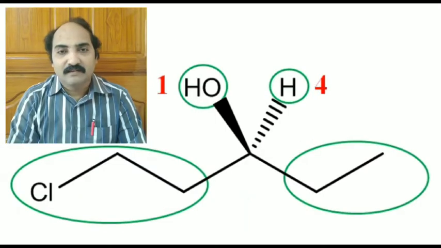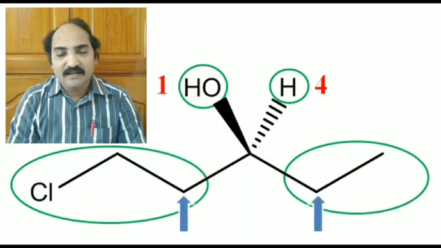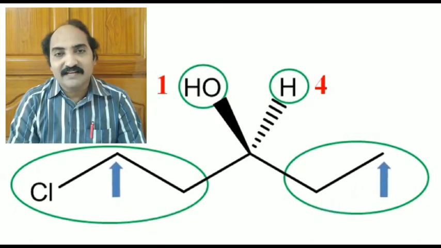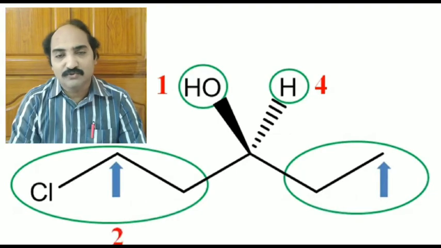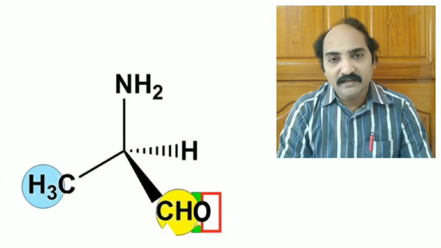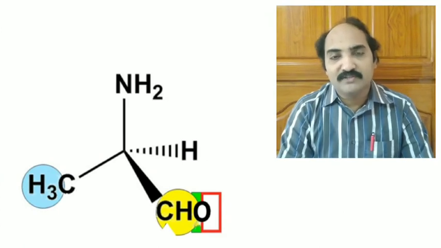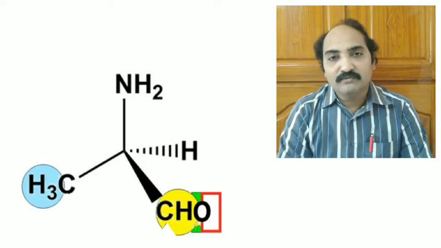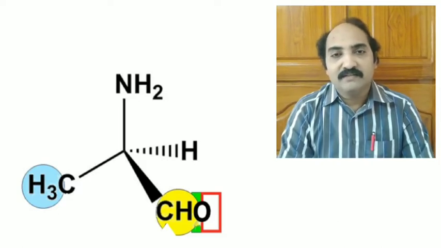Rule 3. This rule says that if the priority is not decided at the first connected atom, then we need to go to the second connected atom and so on and so forth. For example, if I take an aldehyde group and a methyl group attached to the stereocenter, then the priority should be given to the aldehyde group. Why? Because both these groups have carbon as the first connected atom.